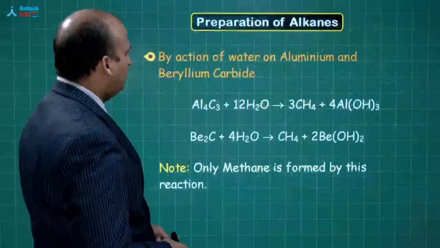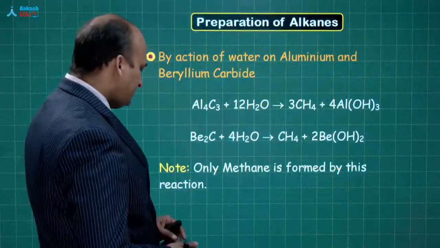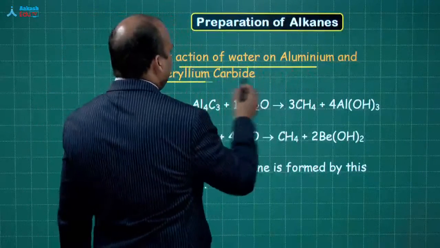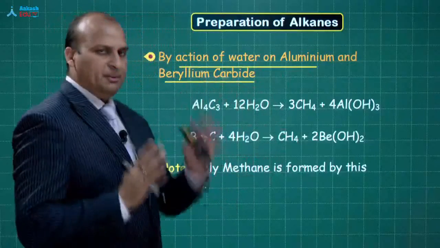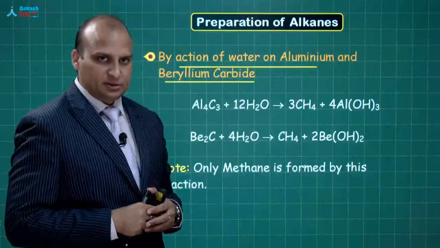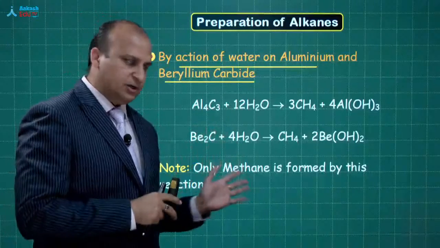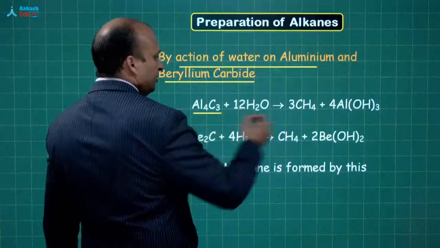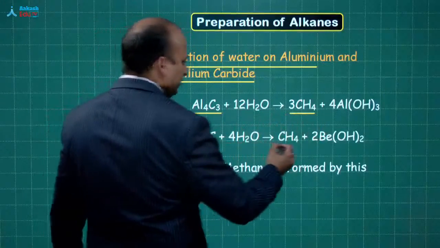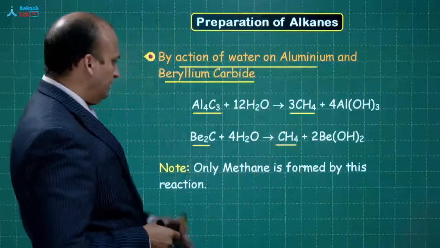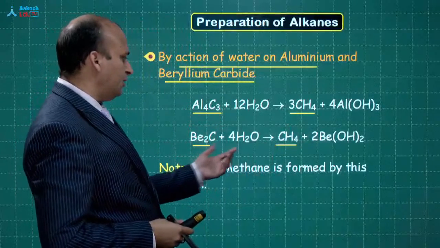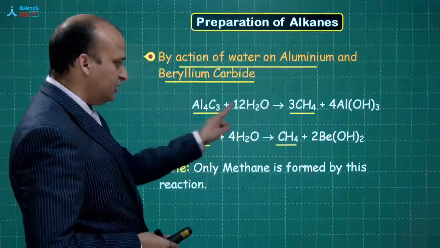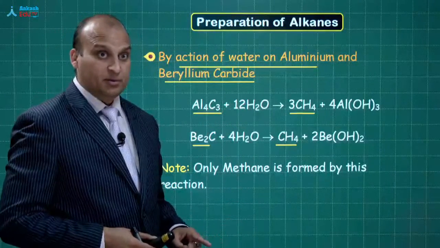Understood? Okay. Now, next is the action of water on aluminium and beryllium carbide. This you primarily study in the inorganic chemistry portion, but still I have put it up over here that by adding water to the carbides you can get the respective alkane. Like over here, aluminium carbide, beryllium carbide, I am getting methane. I am very specific, only methane is found by this reaction.